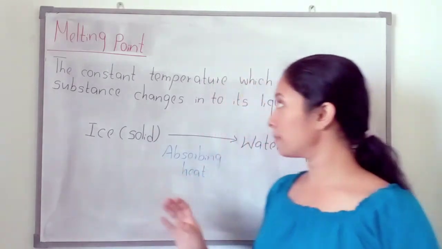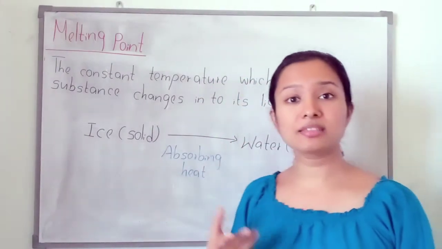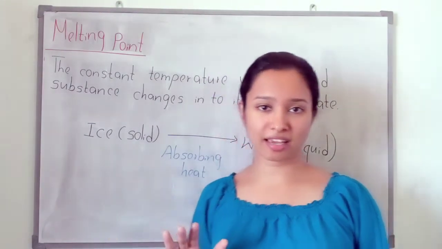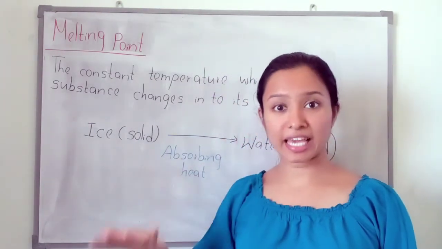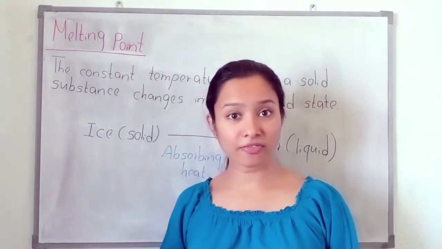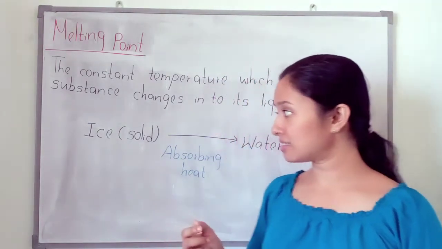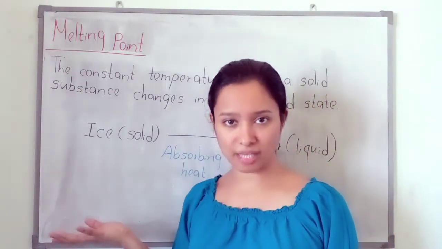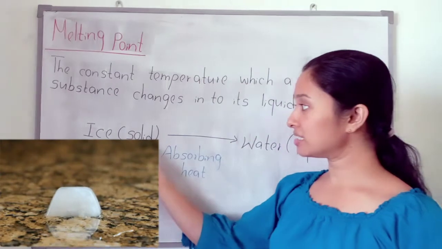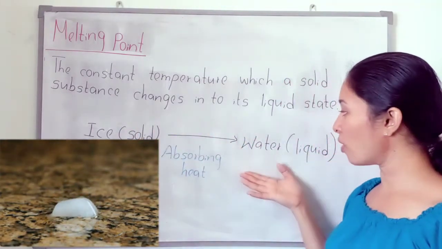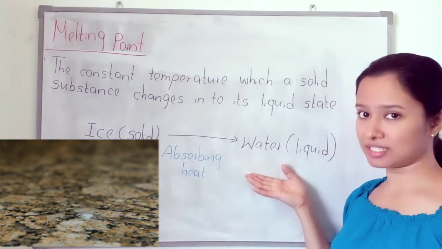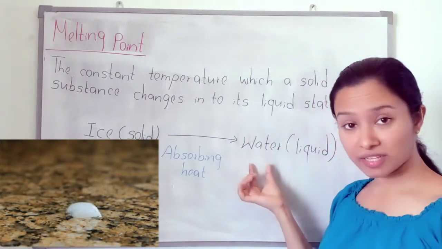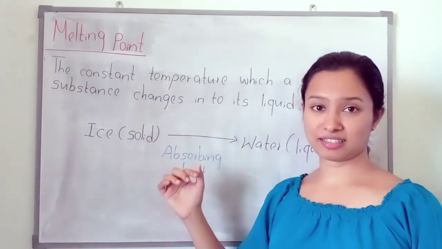The constant temperature at which a solid substance changes into its liquid state. For example, we can take ice. Ice is a solid substance. This ice converts into water. Water is a liquid substance, the liquid form of ice.